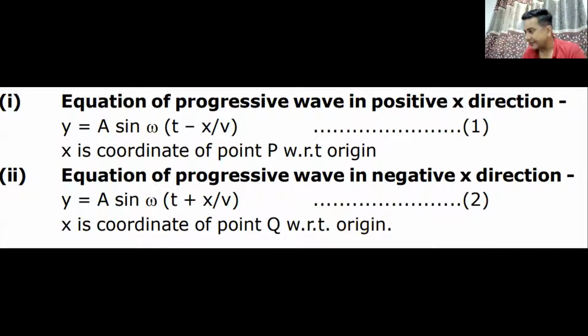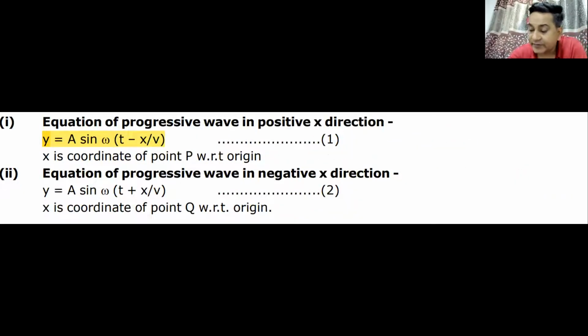Then we move on to the next heading, which is the equation of a progressive wave. Now this wave can move in the positive x-axis. This wave can move in the negative x-axis, and this is how the formula looks: y is equal to a sine omega (t minus x by v). Now this formula is somewhat different to the formula in simple harmonic motion. In simple harmonic motion, we had seen that the formula was y is equal to a sine omega t. Do we remember this?